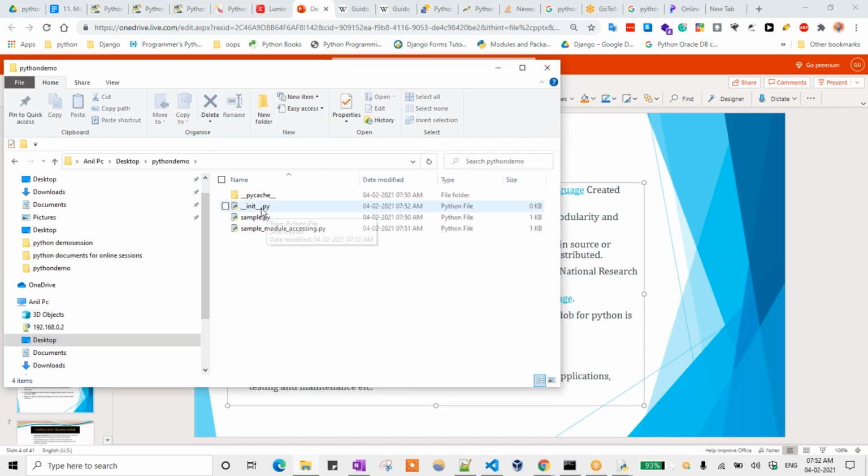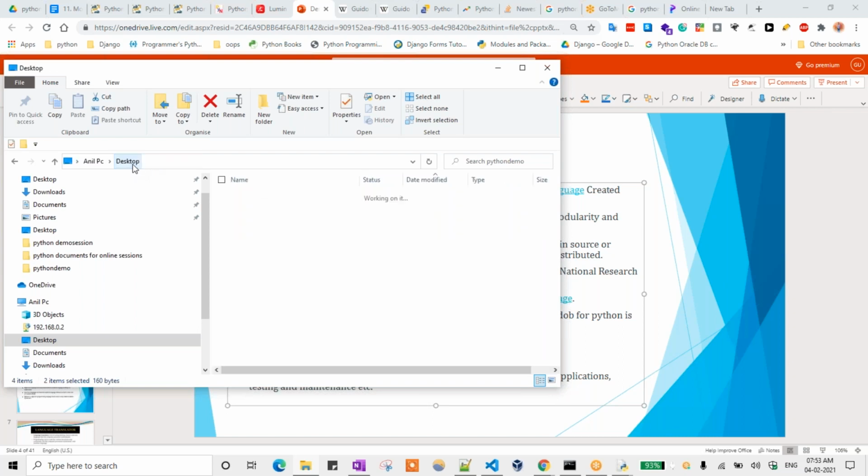Now it will treat that one as a package. This Python demo is one package now. Under that, whatever the content, with the __init__.py file Python will treat Python demo as one package. Under that, two files are there: sample.py and sample_module_accessing.py. These are the modules, and Python demo is the package.